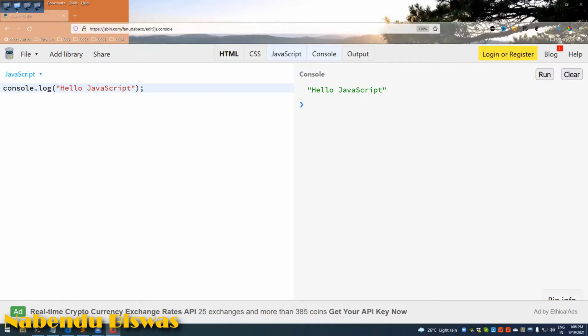Now JavaScript variables. Just like any other language, JavaScript also has variables. So it is var, let, and const. var was there since the beginning of JavaScript in 1996, and let and const were added in 2015. var has a problem that it is function scoped. In any other language it is not function scope, it is block scope, and we will soon see what a function scope and a block scope are.